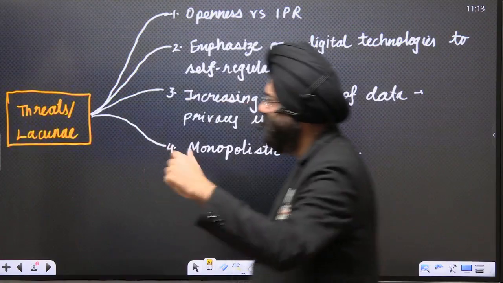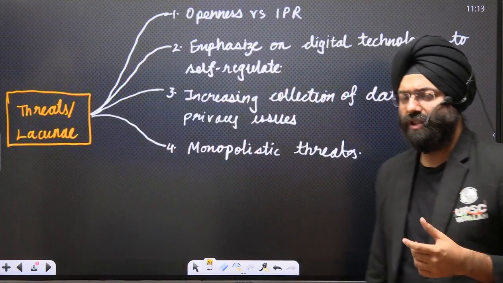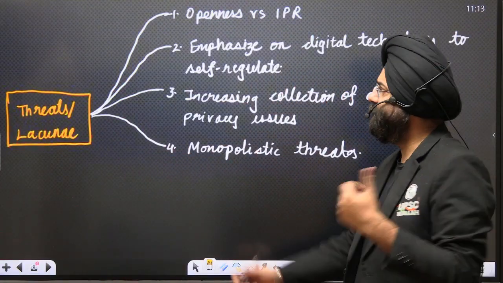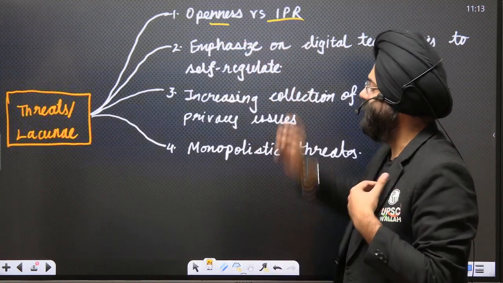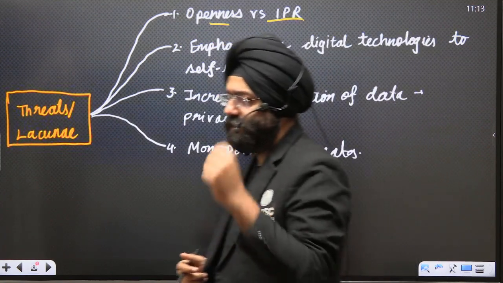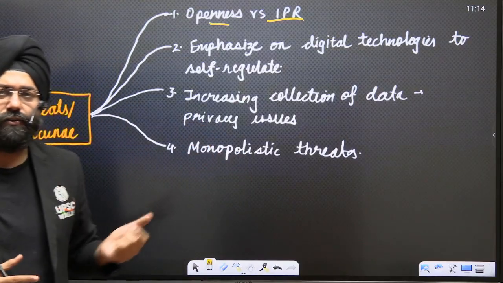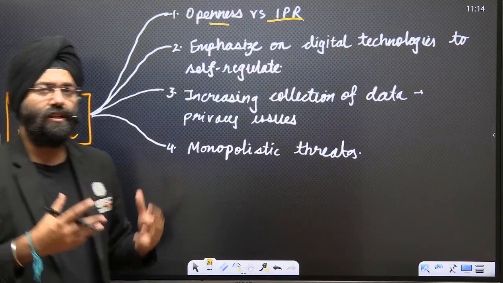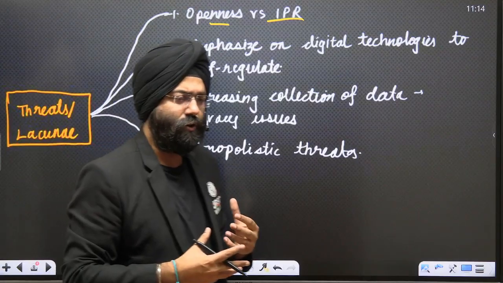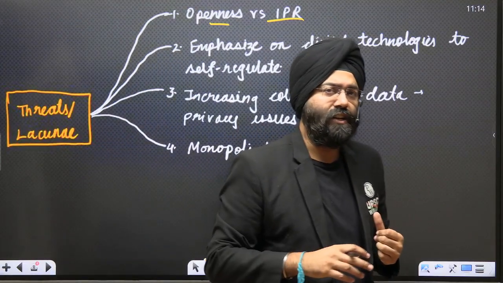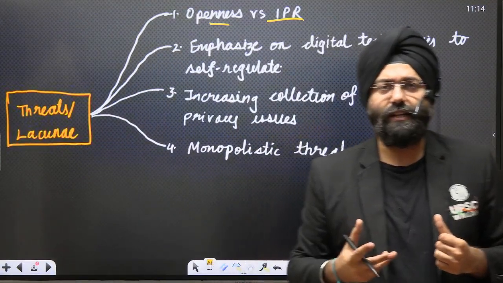Let's move ahead. What are the threats and lacunae which have been mentioned even in the article? Let us see them. First, openness versus IPR, intellectual property rights. You'll realize we are focusing on, let us say, openness or accessibility to everybody, or sharing of data between the companies, but that might infringe intellectual property rights. Some companies might not adhere to sharing the data.